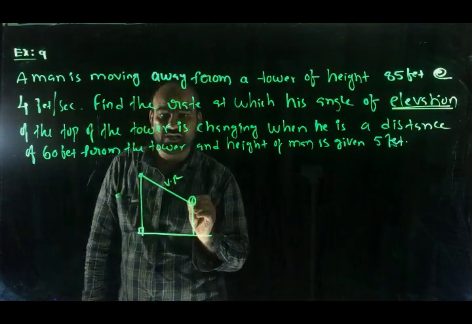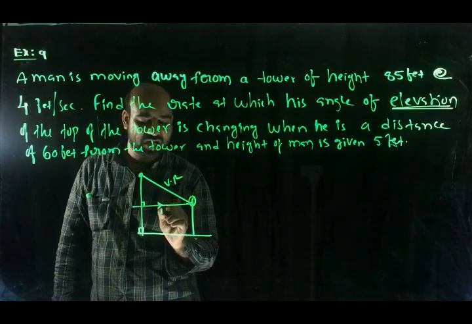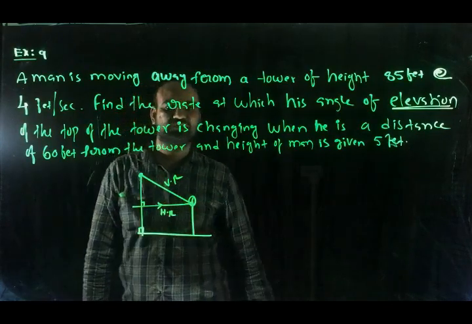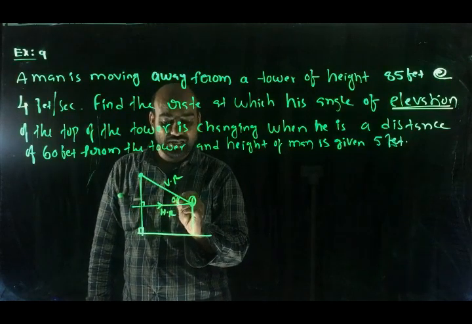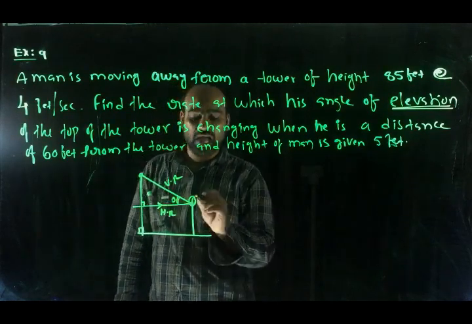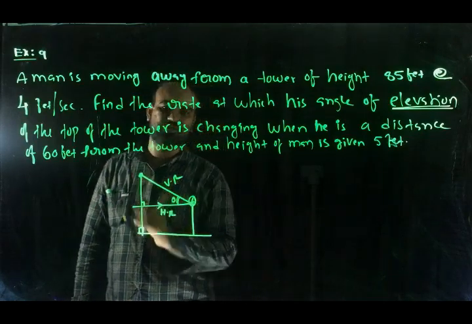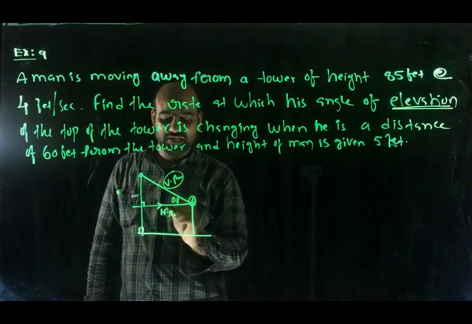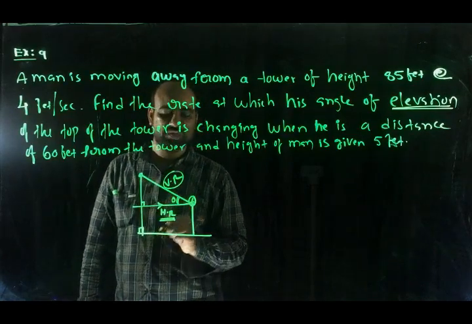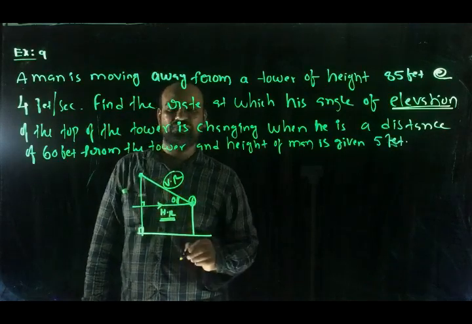From the observer's eye, we need to draw a line parallel to the ground. This is called the horizontal ray. The angle between the vision ray and the horizontal ray is said to be the angle made by the observer's eye to observe that object. In this example, the vision ray is above the horizontal ray. Then the angle made by the observer's eye is said to be the angle of elevation.